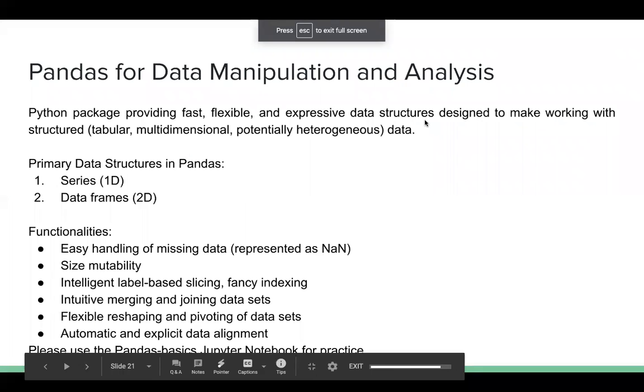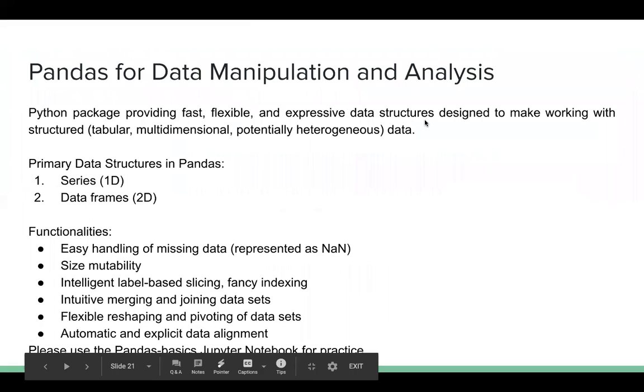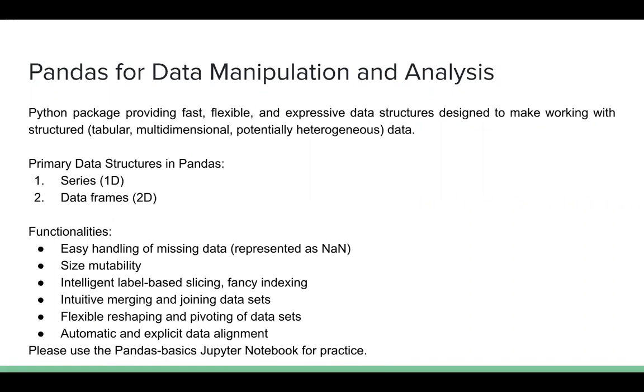Okay, so before just going into pandas, I would like to mention the importance of this particular package in Python. Yesterday I was showing you a simple Titanic dataset, right? You have seen there are some thousands of rows and around 15 to 20 columns. So why do you need a package like pandas?